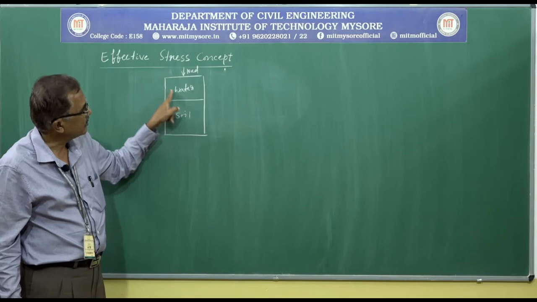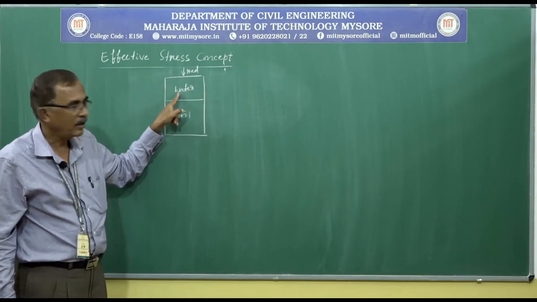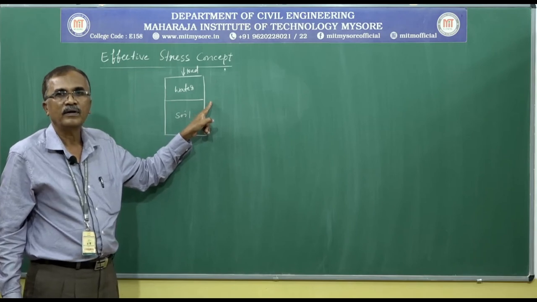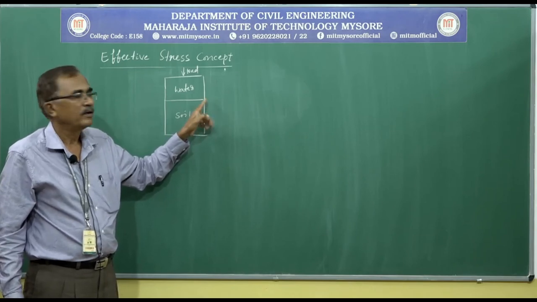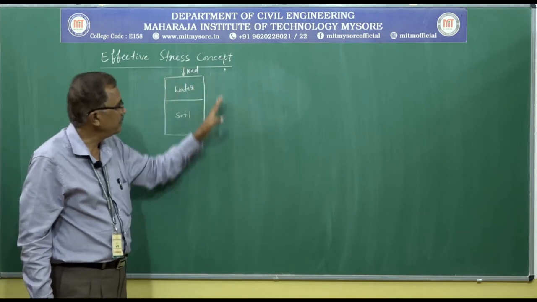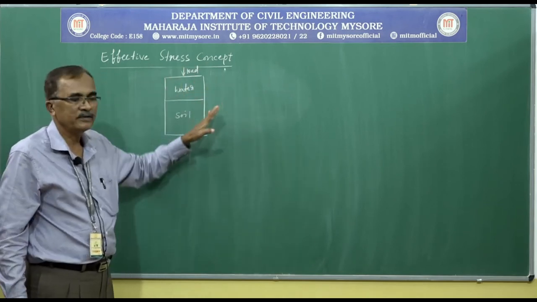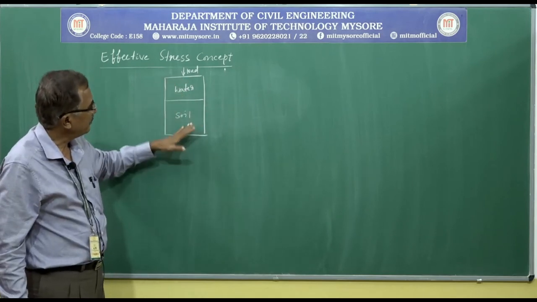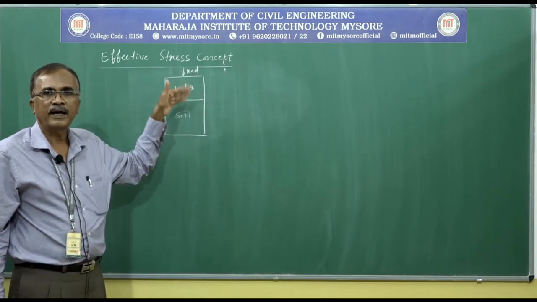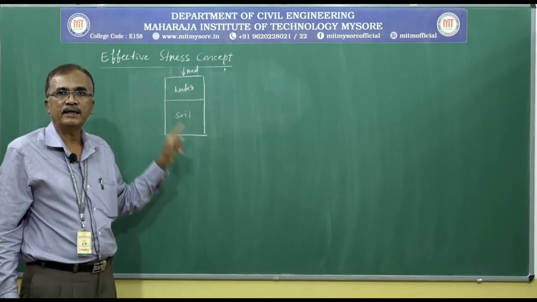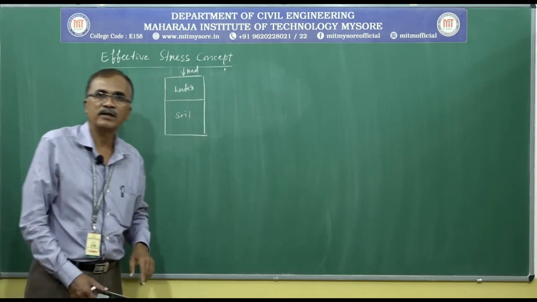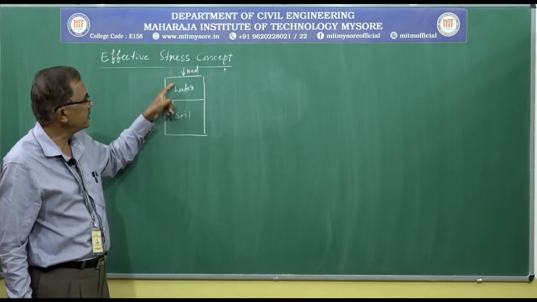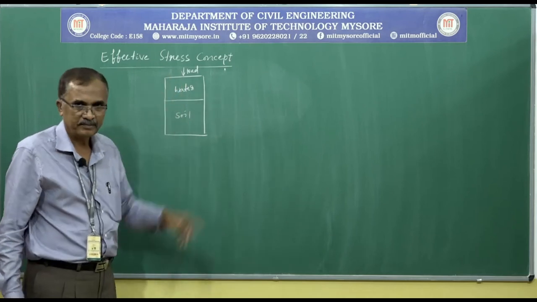It depends upon the situation, whether the water is there for a long time or the water can be removed. To decide the resistance offered by the soil, or the strength of the soil, we should consider the resistance offered by soil and water separately.